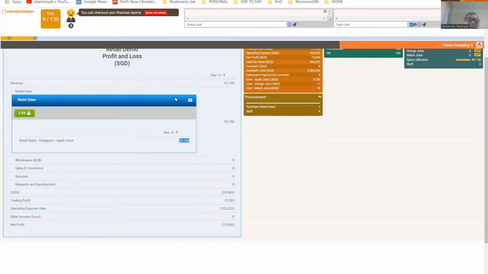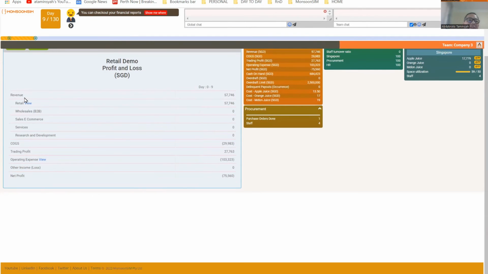That's my sales or revenue. And then because I have costs, because when I bought it, I have to pay some money, and the cost is 29,983. Therefore, I'm generating a trading profit of 27.